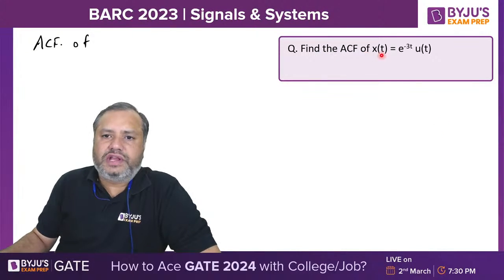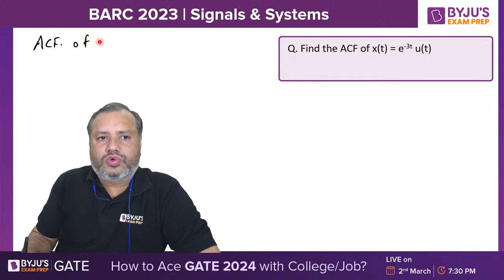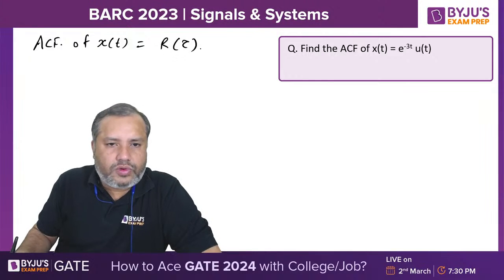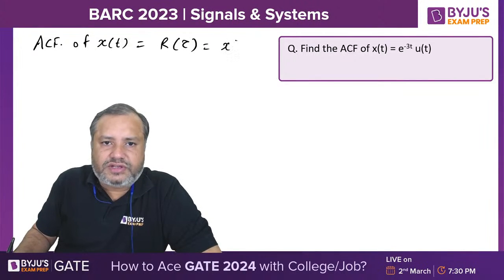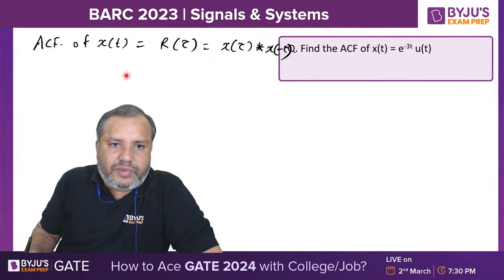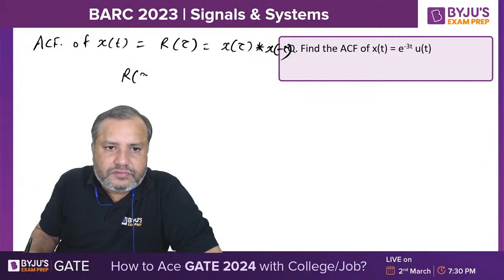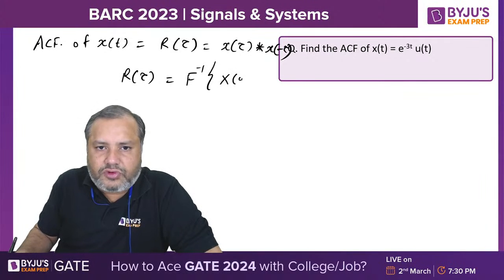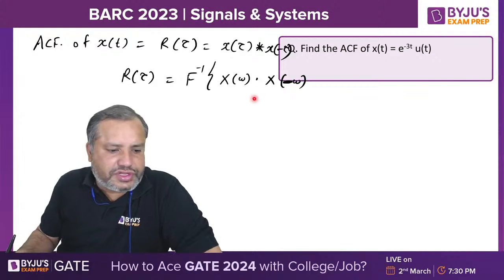Now find the autocorrelation function of x of t. The autocorrelation function of x of t is nothing but R of tau, and this will be x of tau convolved with x of minus tau. So all my dear students, this can also be written as the Fourier inverse of the Fourier transform X of omega multiplied by X of minus omega. This is in accordance with the convolution theorem.